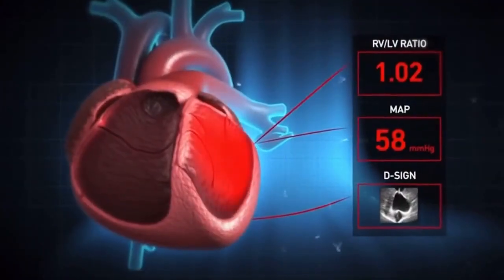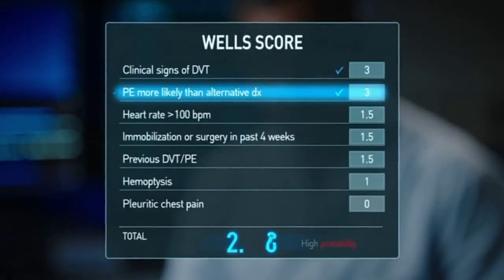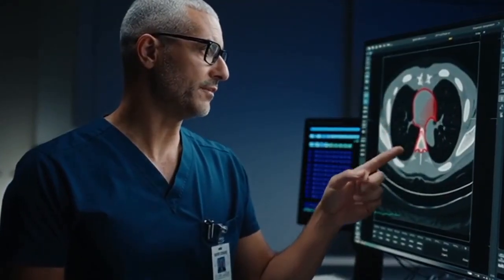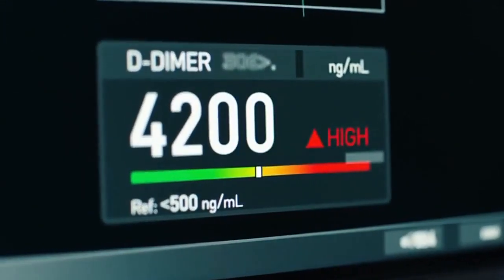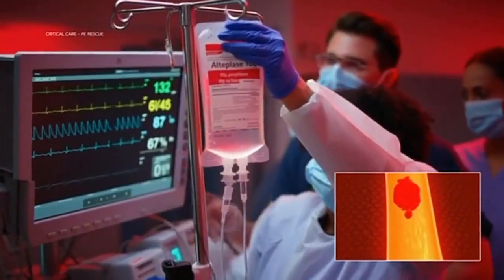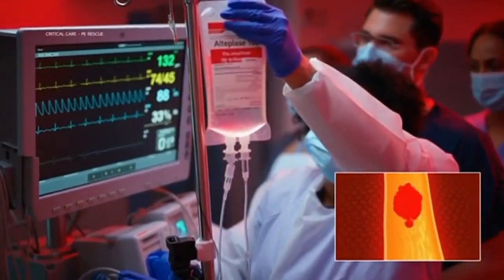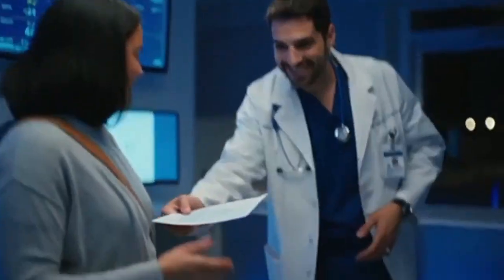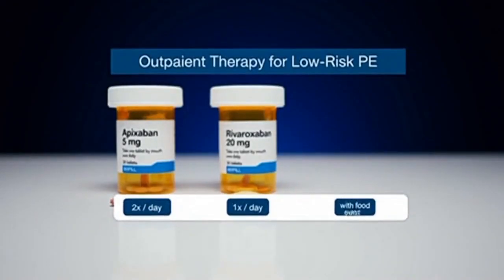Catheter-directed thrombolysis delivers lower-dose thrombolytics directly into the clot via pulmonary artery catheter, used in submassive PE with severe RV dysfunction when systemic thrombolysis risk is too high. Surgical embolectomy is the last resort for massive PE when thrombolysis fails or is contraindicated.